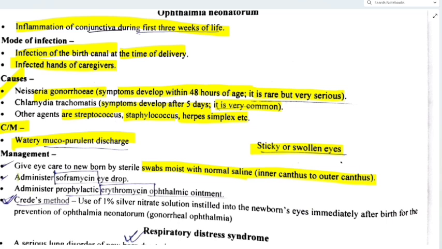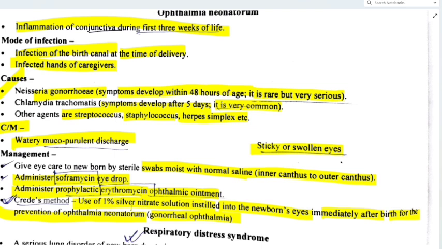Then we have to administer soframycin eye drops and prophylactic erythromycin ophthalmic ointment. Then what is Craig's method? Use of 1% silver nitrate solution instilled into the newborn's eye immediately after birth for the prevention of ophthalmia neonatorum, that is gonorrheal ophthalmia. So these are all the management.